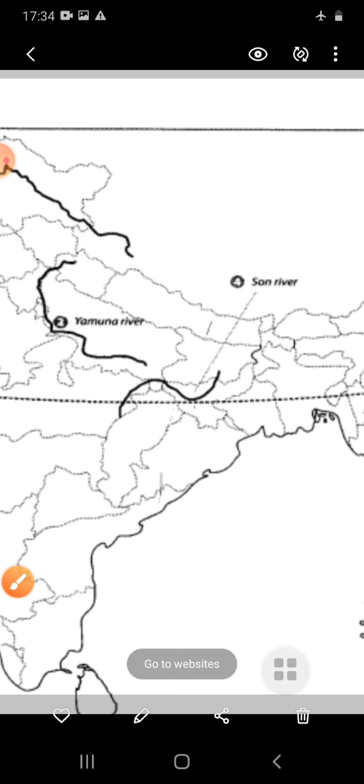So students, I hope that you have listened to me carefully and you have seen very carefully how you have to locate these rivers on the political map of India. So students, in the copy, the work should be neat and clean and every work should be on separate pages. Thank you and have a nice day.